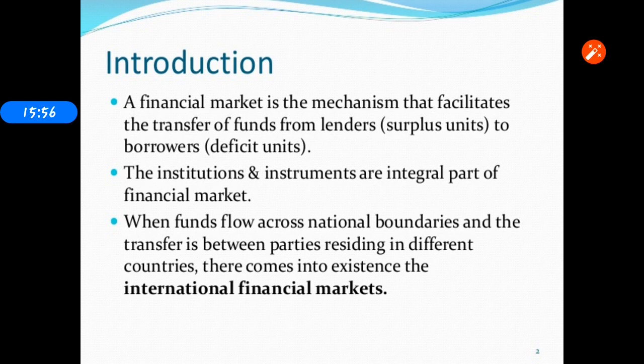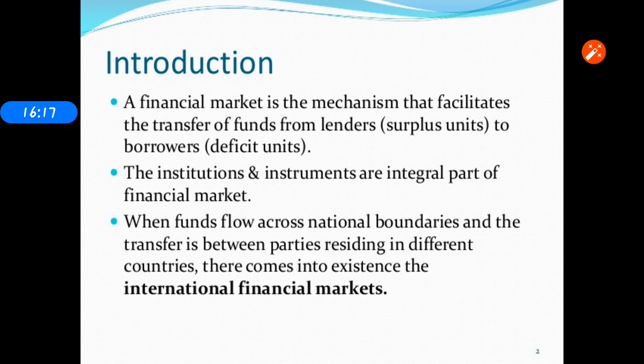Then the next one: financial markets are also international financial markets. Here the funds flow across national boundaries and transfer between two parties residing in different countries, which brings international financial markets into existence.